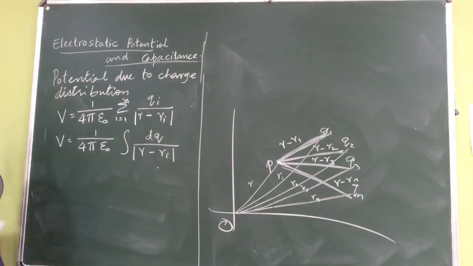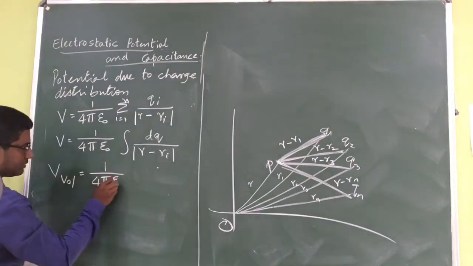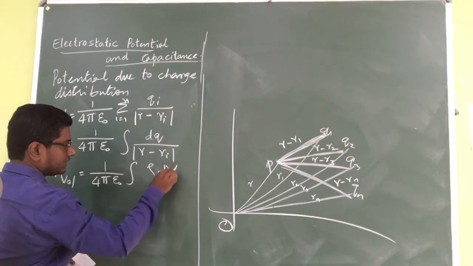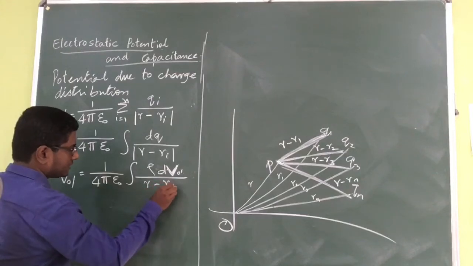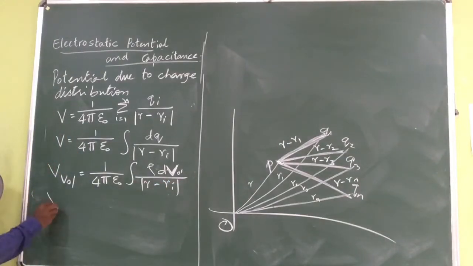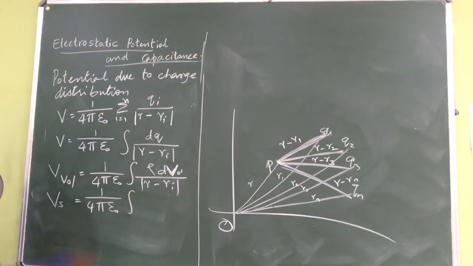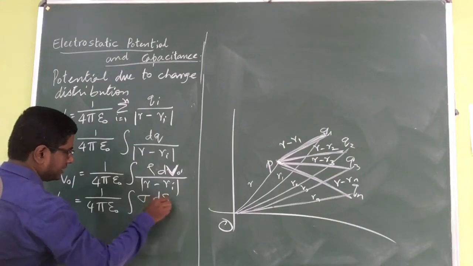Next, if it is a volume charge distribution, just a modification of this one, the potential due to a volume charge, V volume, will be 1 by 4 pi epsilon naught integration of rho dV, where V represents volume, divided by the mod of R minus Ri. If this was due to a surface, it will be Vs, 1 by 4 pi epsilon naught integration of, instead of rho dV, sigma ds.